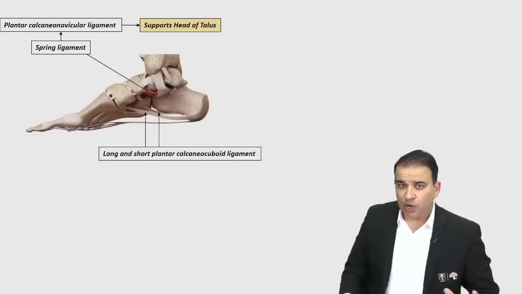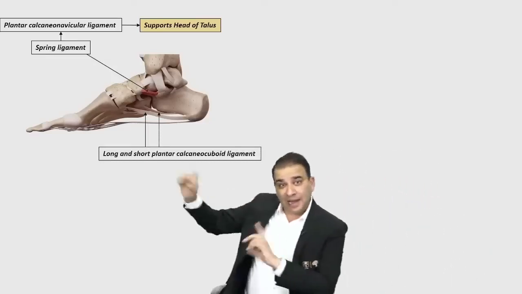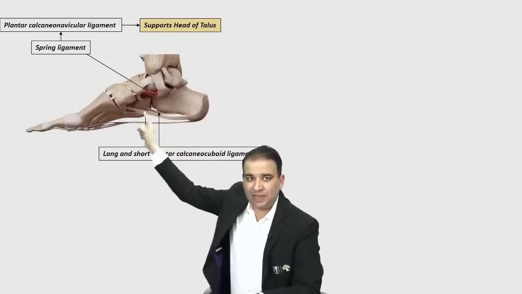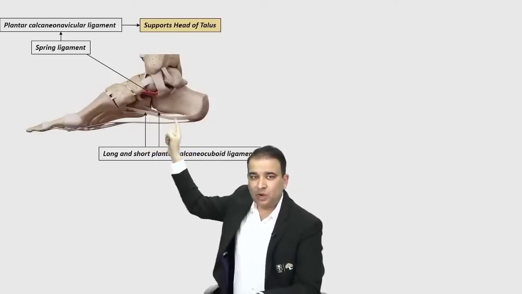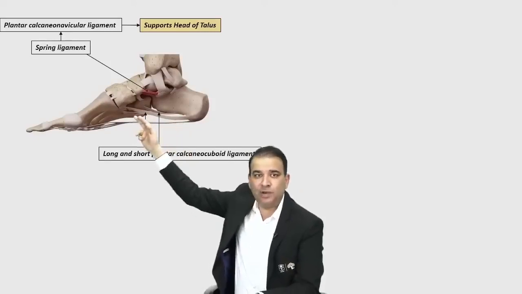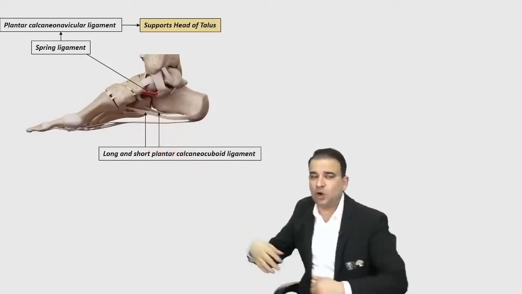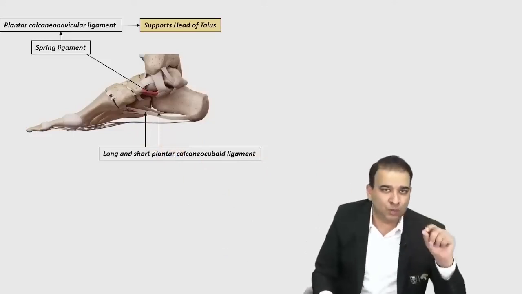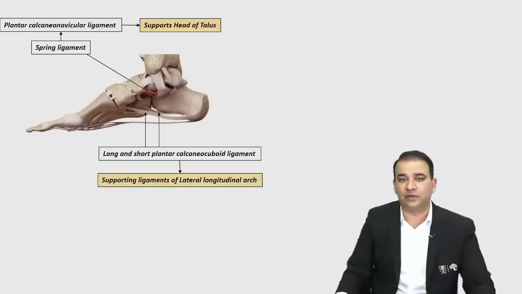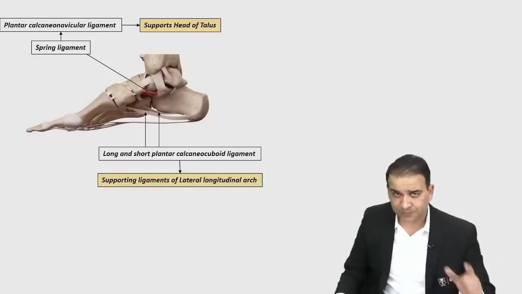Now that's the short and long plantar calcaneocuboid. If you think about the lateral side, although the view is from the medial side, from the calcaneum to the cuboid bone, that ligament is called the calcaneocuboid. On the plantar side, it is the plantar calcaneocuboid ligament. One is long, one is short. The long and short plantar calcaneocuboid ligaments are the two major ligaments supporting the lateral longitudinal arch.